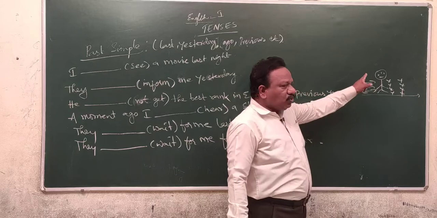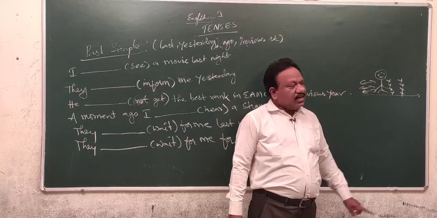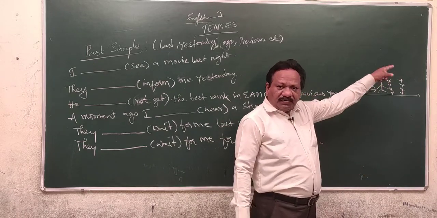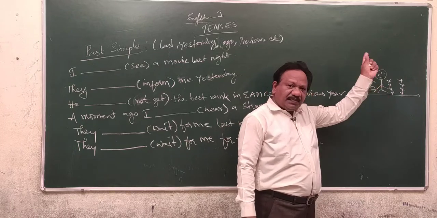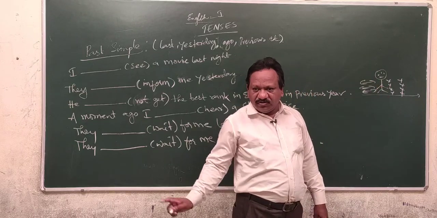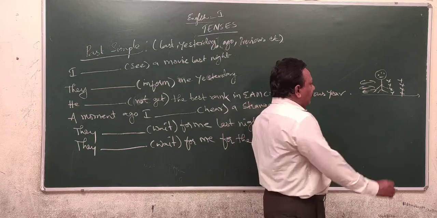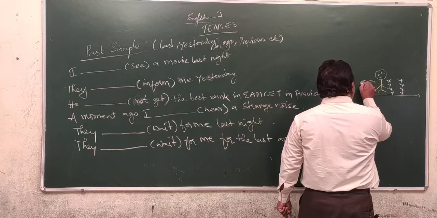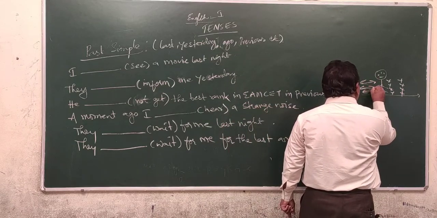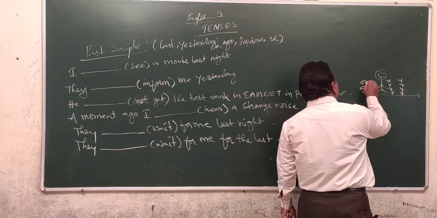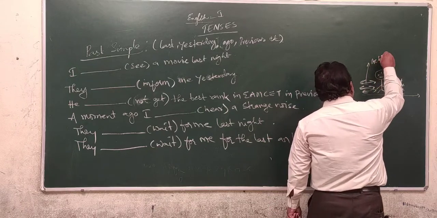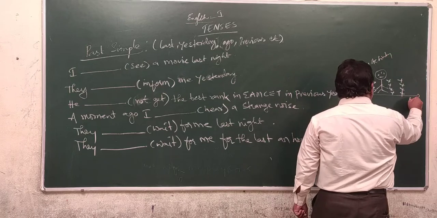We are talking about only the activity. If we talk about the result part of the completed action in the present, that becomes present perfect, which we have seen. And whenever you come across the action started, completed, only activity concerned, that becomes past simple tense.